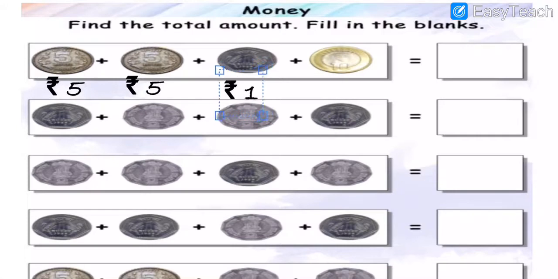Okay, dear all, 1 rupees coin. And then after a new 10 rupees coin.